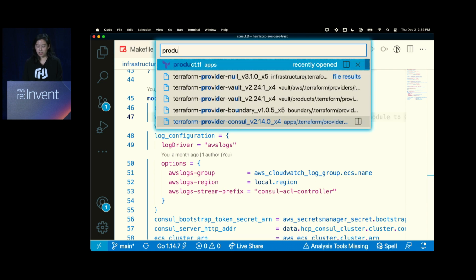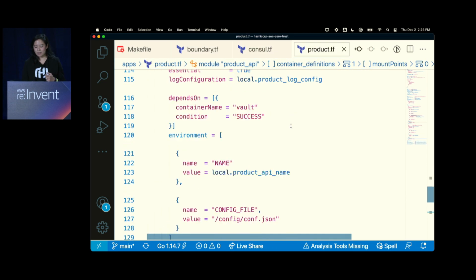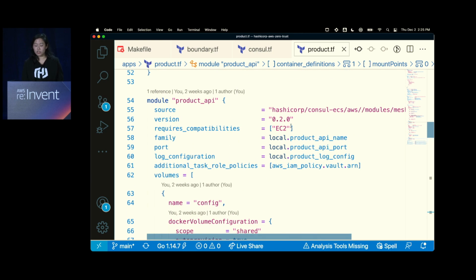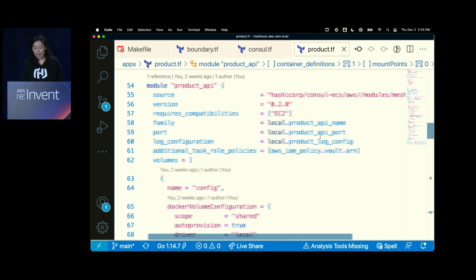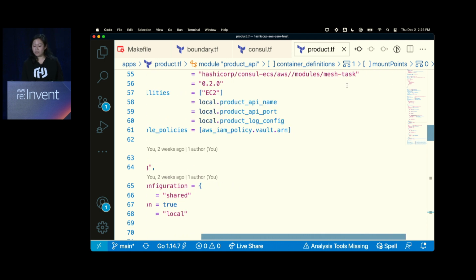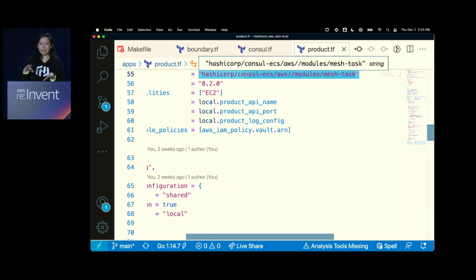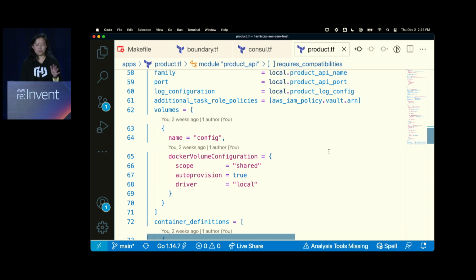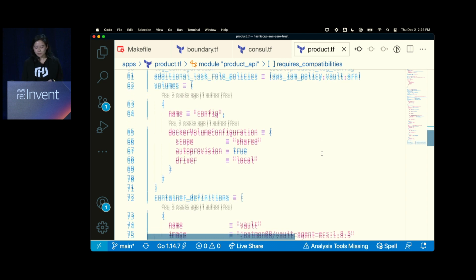The second important part of the module that you'll also need is this mesh task. So when you deploy a task or service onto ECS, you do need to add information about the task definition, its capabilities, volumes, et cetera. What I've done is I've used this module, and what it will do is inject the sidecar, the Envoy proxy, as well as the Consul client for me, right? So it runs both on Fargate and EC2. In this case, I'll show you the product API, which is using the EC2 launch type, but the same goes for Fargate as well. So if you check out this repository, which I'll link to at the end, the front end and public API use the same exact thing.